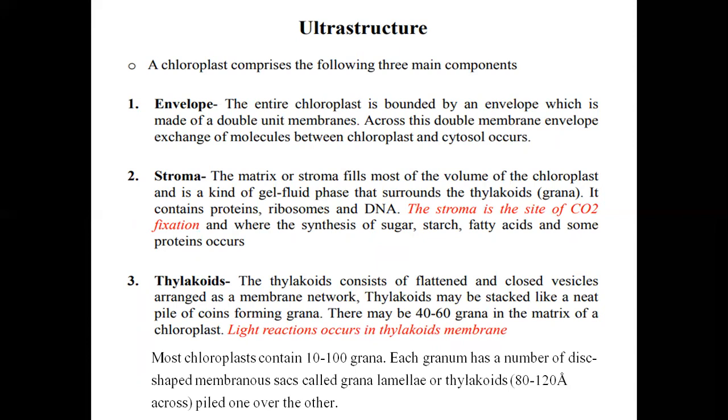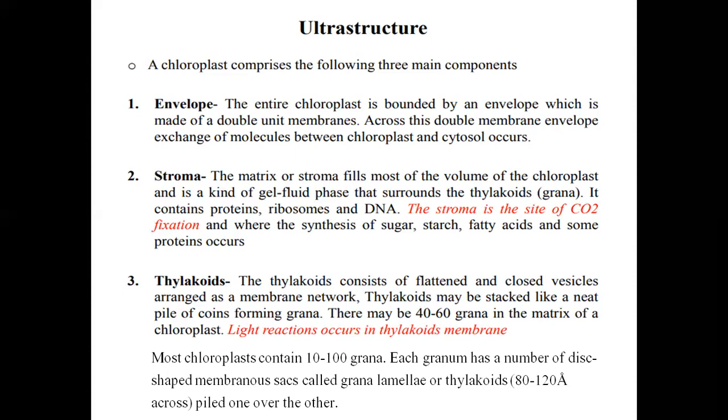Then the next one is the stroma. The matrix or stroma fills most of the volume of chloroplast and is a kind of gel fluid phase that surrounds the thylakoid, that is grana. It contains protein, ribosomes, and DNA. The stroma is the site of CO2 fixation, carbon dioxide fixation, and where the synthesis of sugar, starch, fatty acids,